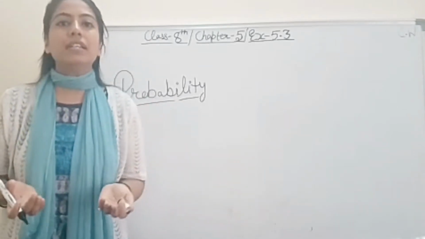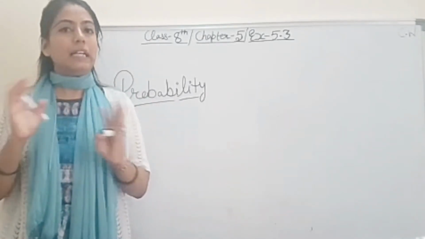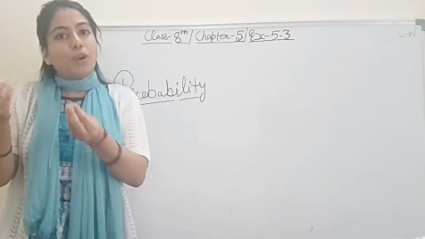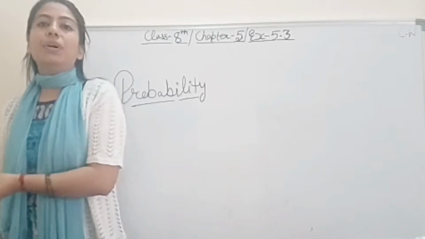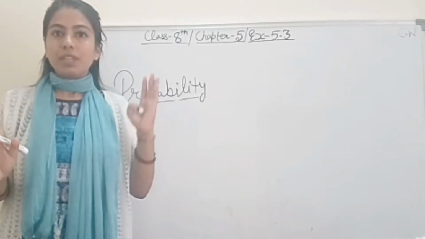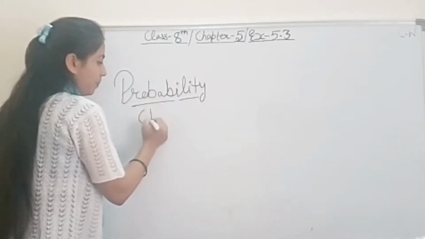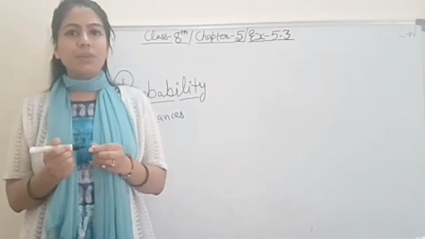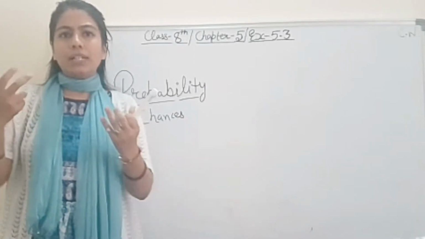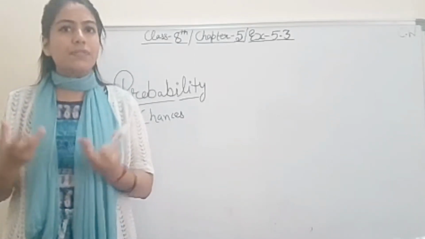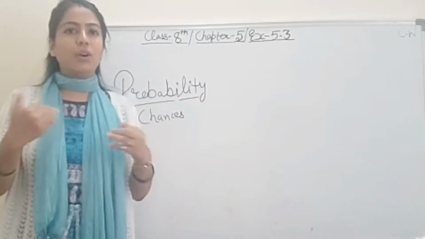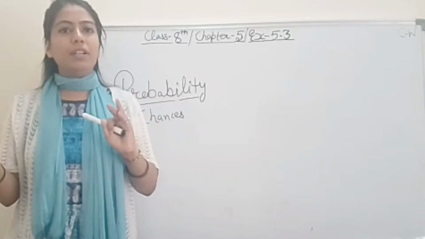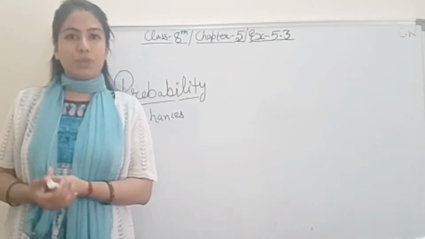Any condition that is given to you in the question, according to that question, that's it. Probability means chance. Suppose today somebody asks, today it's raining. Someone will say, no, it's not raining. So it means what are the chances, what are the probabilities that today there is rain or not. Okay, so the probability will be according to the given question only.